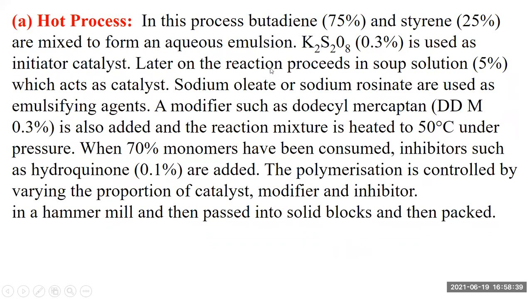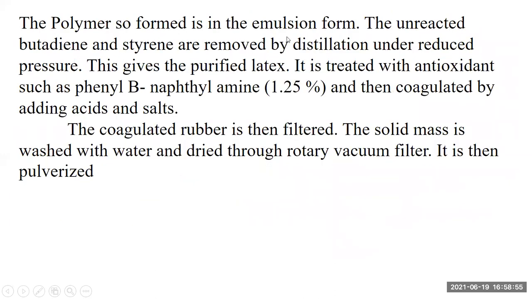There are two processes, the cold process and the hot process. The cold process is at 5 degrees Celsius and the hot process at 50 degrees Celsius temperature. The percentage of butadiene is 75 and styrene is 25%. The polymer is formed in emulsion form, and unreacted butadiene and styrene are removed by distillation. This gives purified latex, treated with antioxidants like phenyl beta-naphthylamine, and it is coagulated by adding acid and salts.